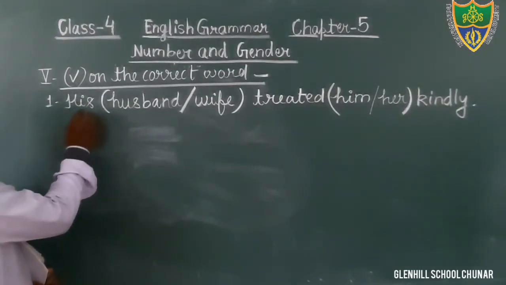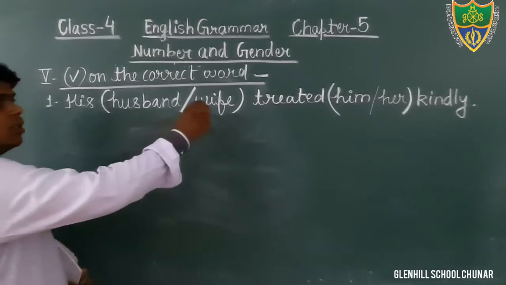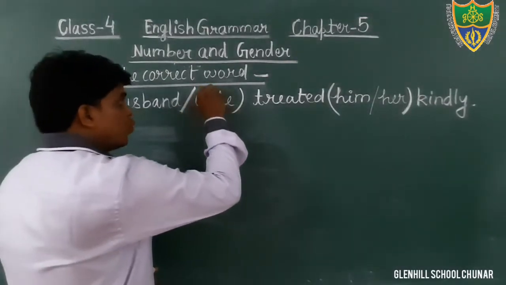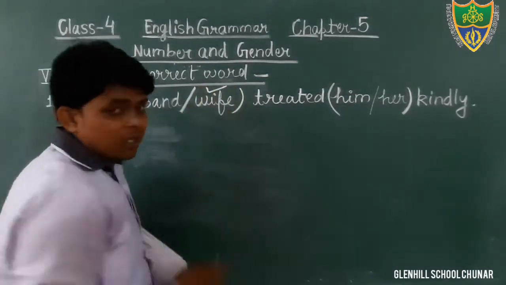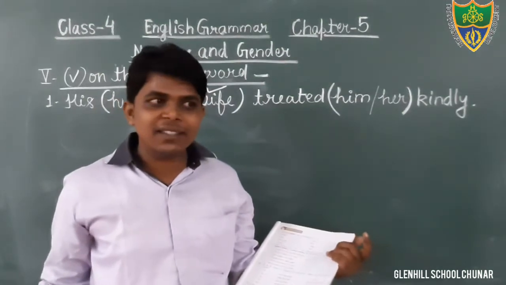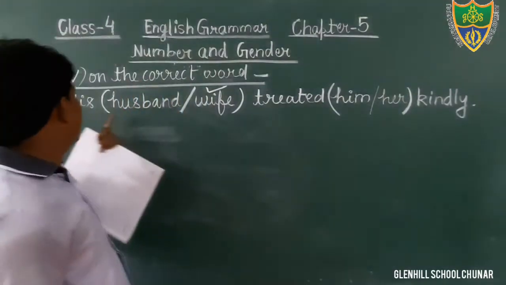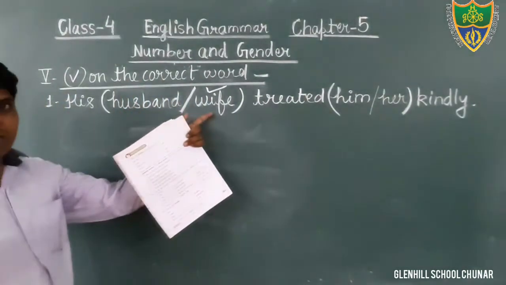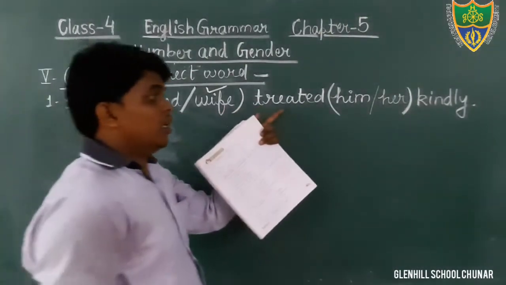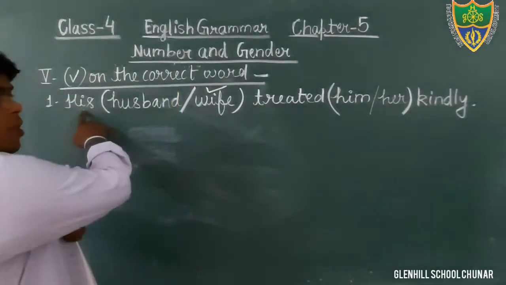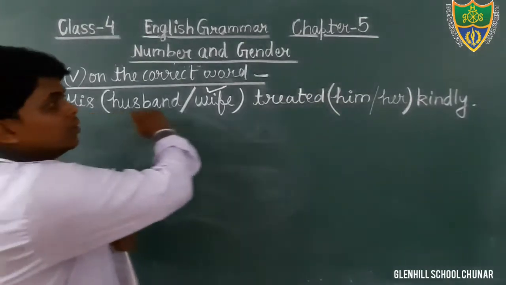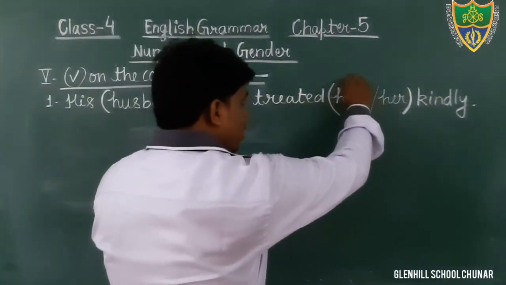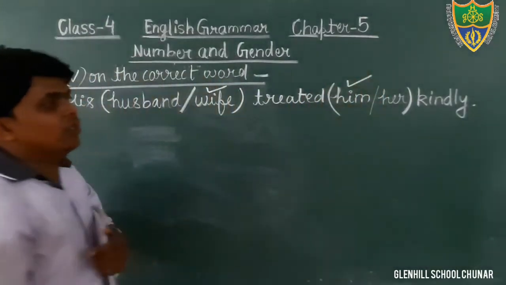So we can see here what would be the correct option? His wife. His husband is not possible. So that is his wife. His wife treated him. There is masculine gender. Therefore, you will also use your masculine gender.